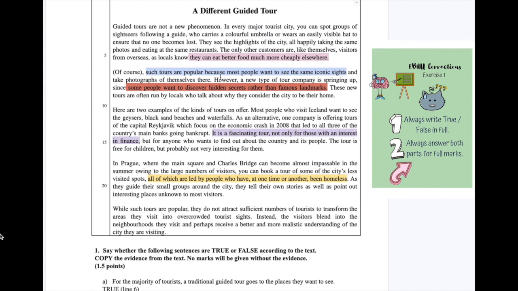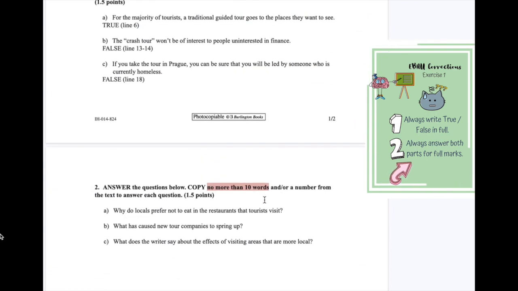Now, we've found our answer, but do we have less than 10 words? 1, 2, 3, 4, 5, 6, 7, 8, 9, 10, 11. Okay. Now, can you see the issue? We have 11 words, but we're not allowed to use any more than 10.